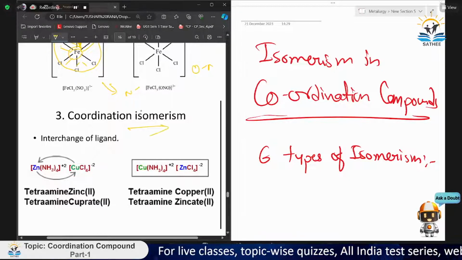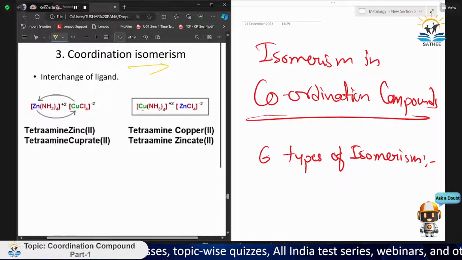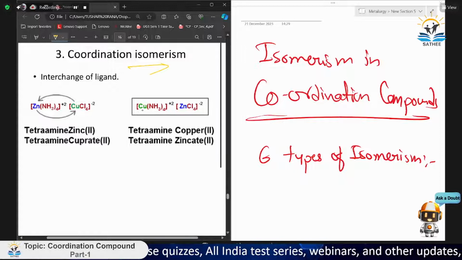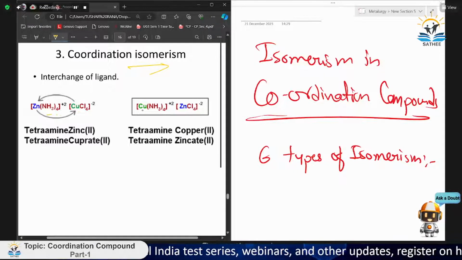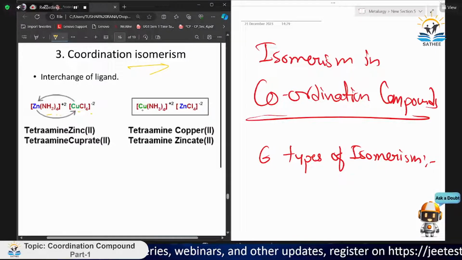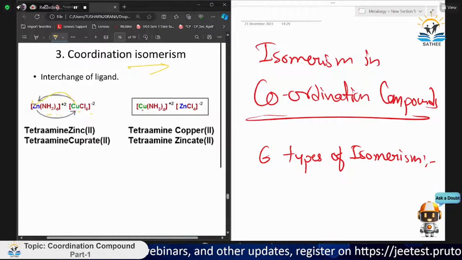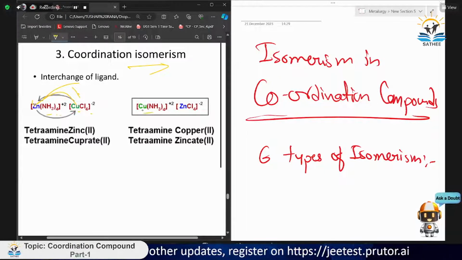Now, coordination isomerism. If we are given a complex compound, it may contain more than one type of ligand. Like this [Zn(NH3)4][CuCl4]. There are two types of complex here, and we can interchange them. Cu can be separated out and zinc can be given here, so [Cu(NH3)4][ZnCl4].